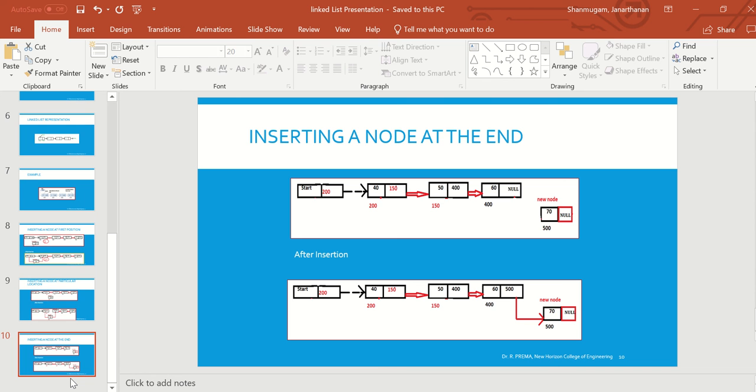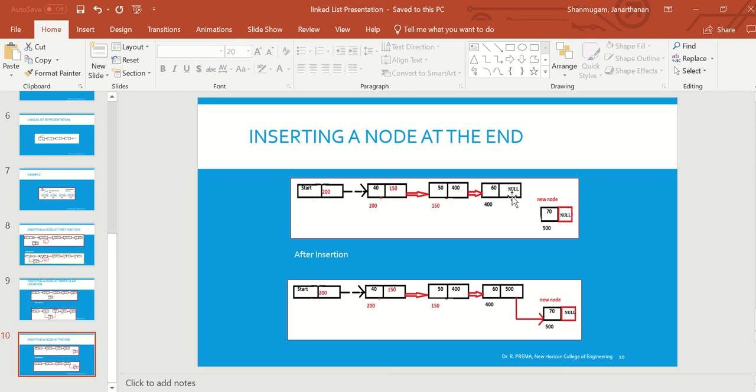Next, inserting a node at the end. Okay. So again, it is very simple. This is the initial structure. Before insertion, I have 3 elements. At the end, I want to insert a new node. As I told, the new node's data part will be there and the address part will be null because I still didn't connect it anywhere. So if I want to insert this node at the end, what should I do? I should make a link between these nodes. Okay, how can I make a link between these nodes?